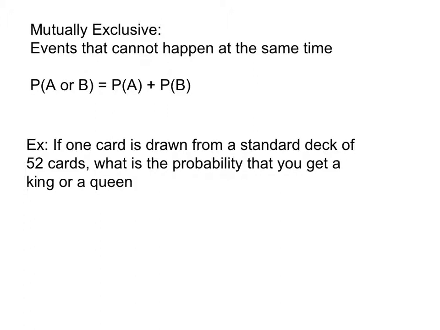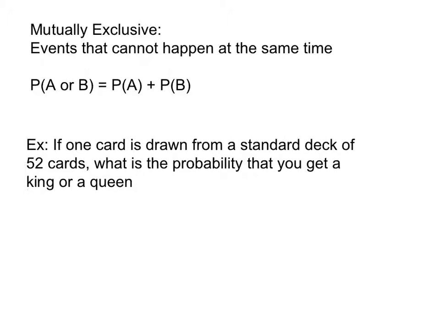Now there's two different types of probability involving or, because there's two different types of events. The first type that we'll look at is something that we call mutually exclusive. The definition of that is events that cannot happen at the same time. And that should make sense, because in everyday language the word exclusive means, it's exclusive. Not everyone is invited. It's to exclude someone. You're not inviting them. You're not including them.